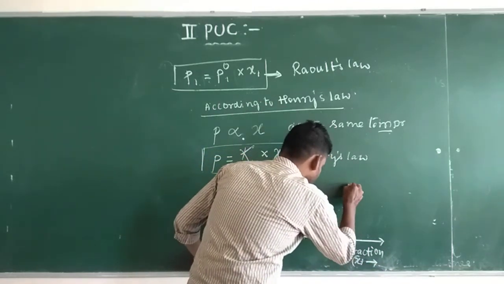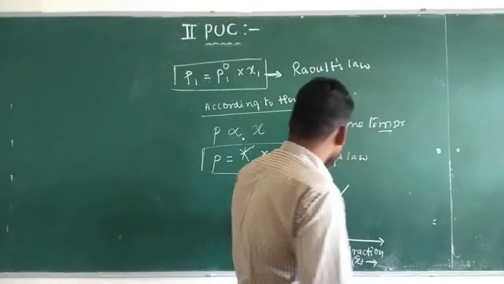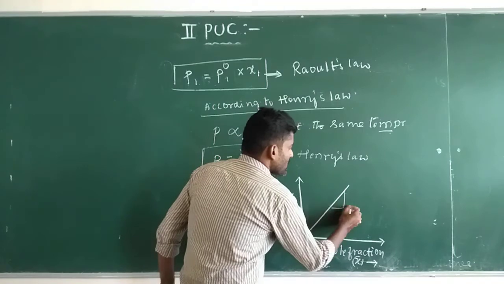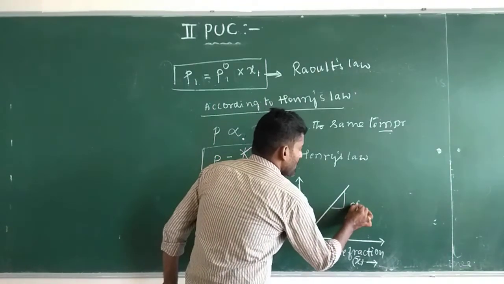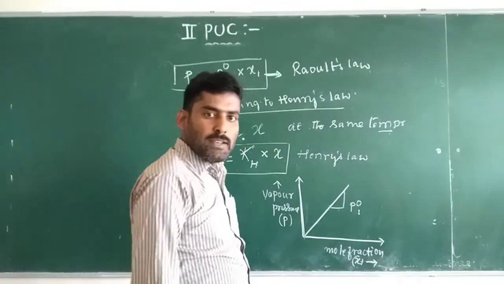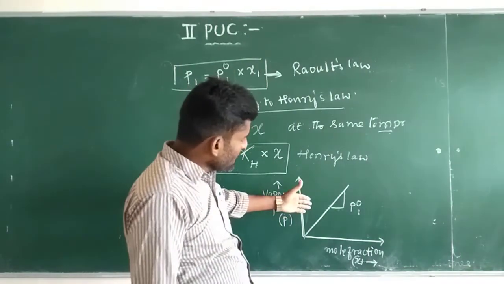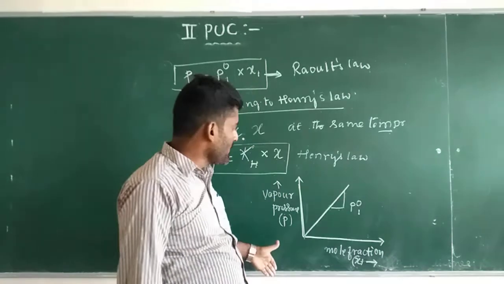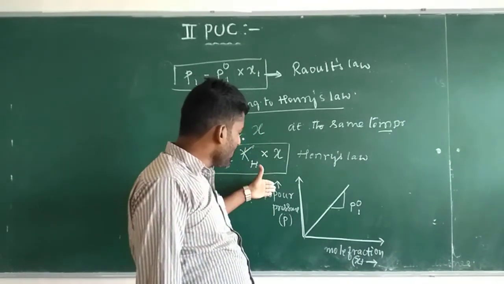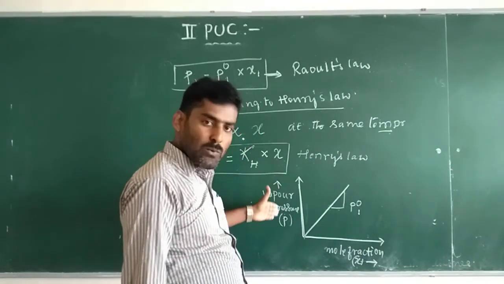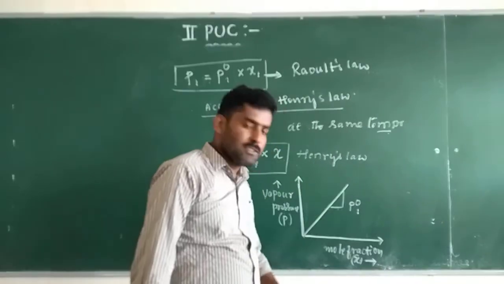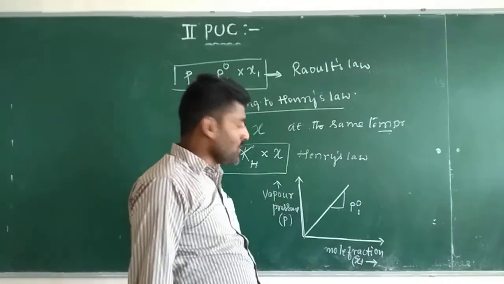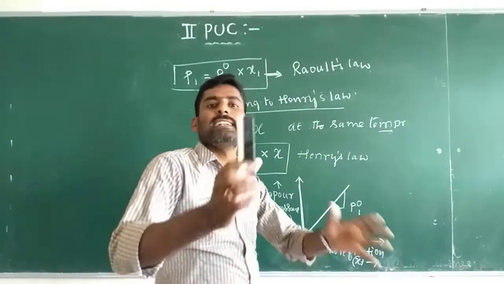Then a straight line is obtained passing through the origin with a slope of P1⁰.